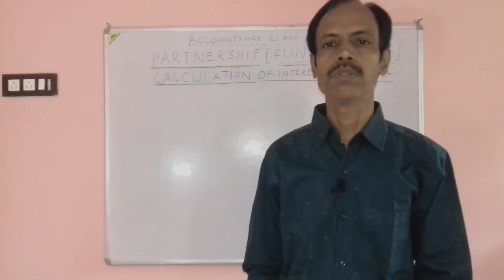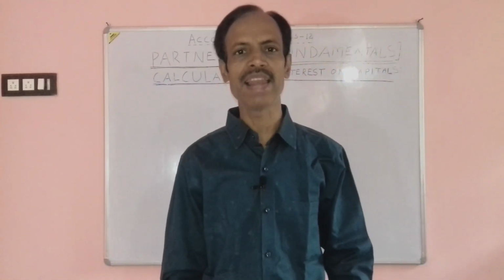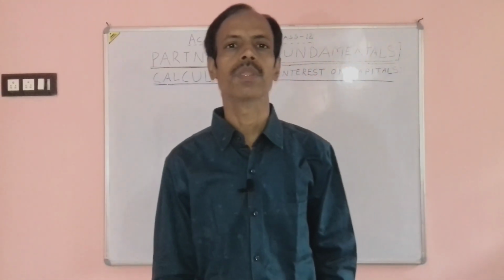Furthermore, the balance of capital given in the balance sheet is always a closing capital, not opening capital. So, if a balance sheet is given in the question, first of all we need to calculate the opening balance of capital.